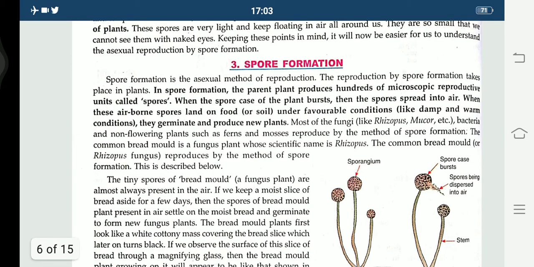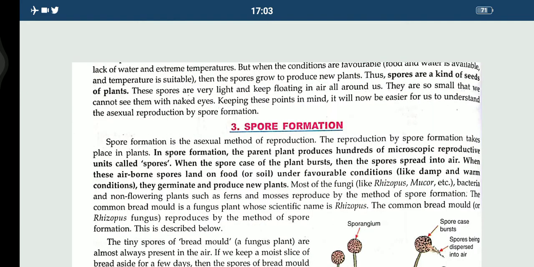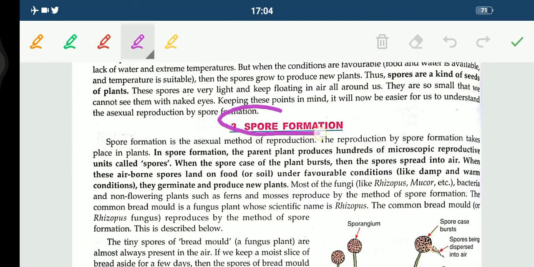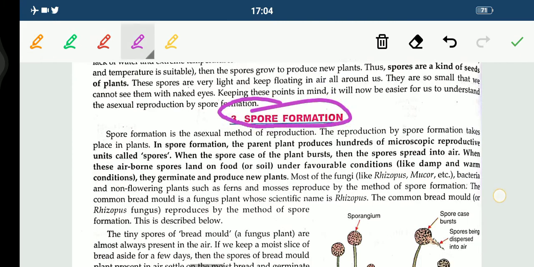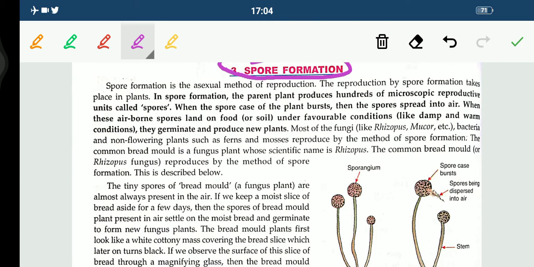So today we'll be starting up with the third asexual method of reproduction, and that is spore formation, right? So students, spore formation is an asexual method of reproduction. We all know this thing. The reproduction by spore formation takes place in plants. Remember this thing. It always takes place in plants.